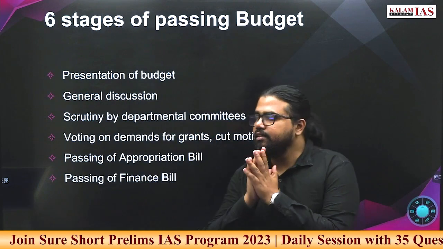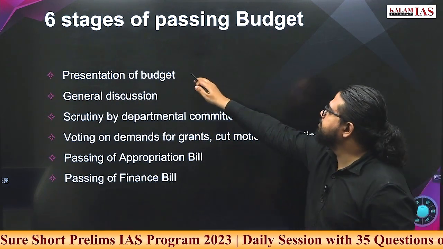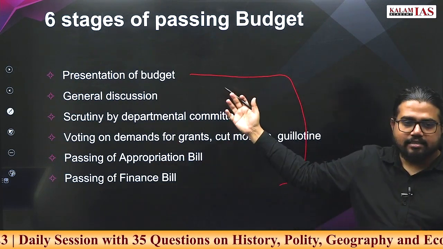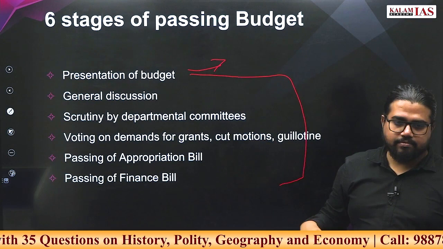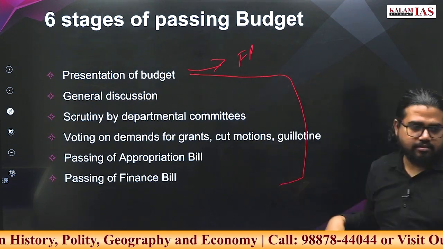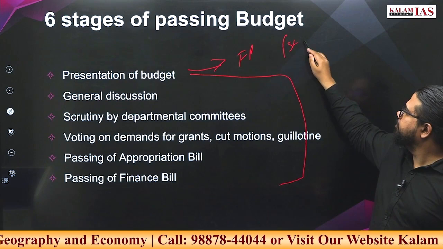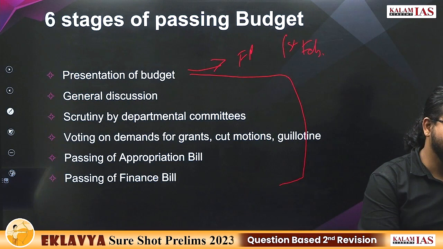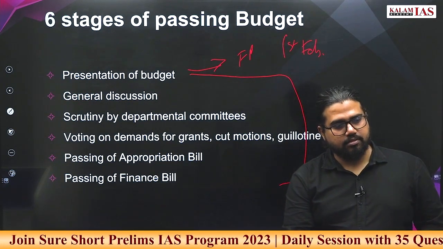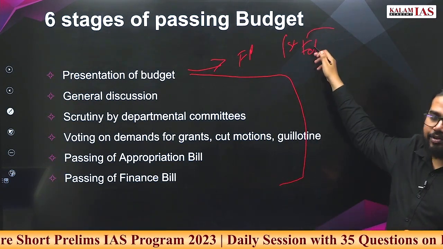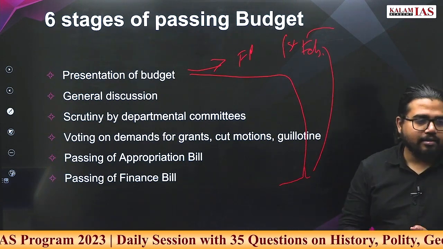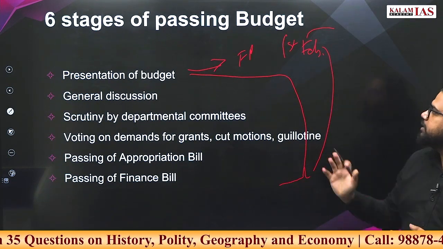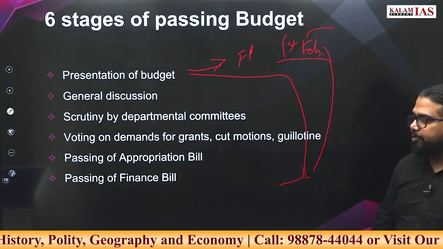Let's discuss the different stages in passing the budget. We have 6 different stages. First is the presentation of the budget, which will be done by the Finance Minister. On which date? 1st of February. Earlier it was done in the last week of February. Why was it shifted? If it comes in the last week of February, for all the processes to happen, the next financial year will already be starting. So to avoid this mismatch, we have shifted it to 1st of February from now on.